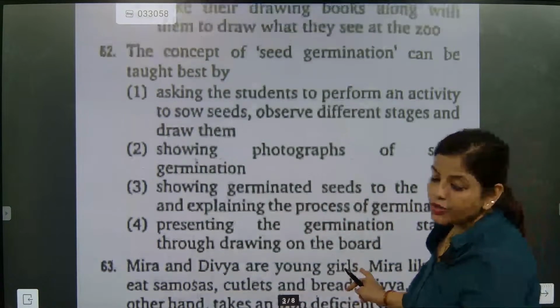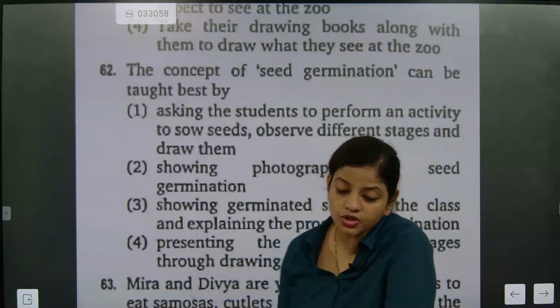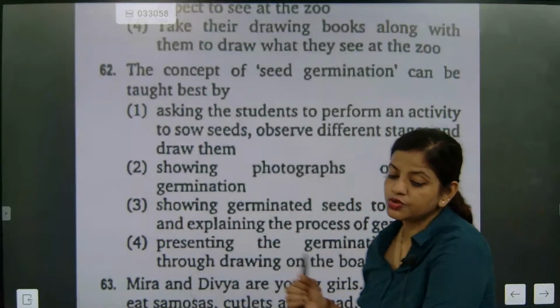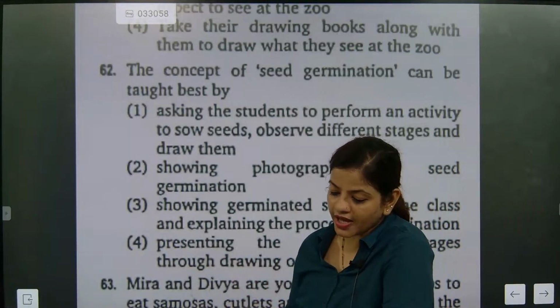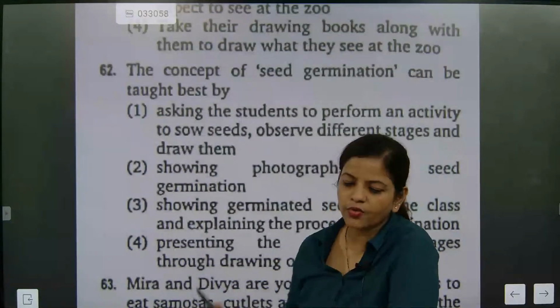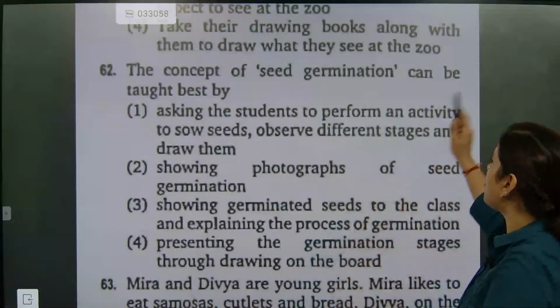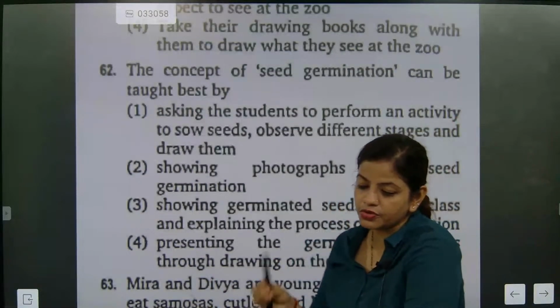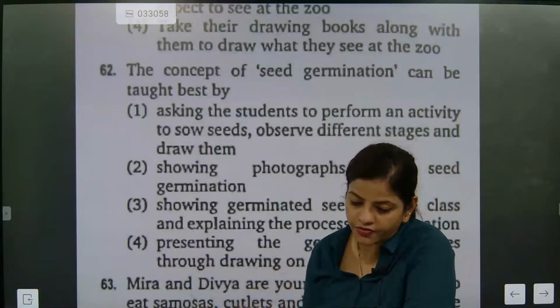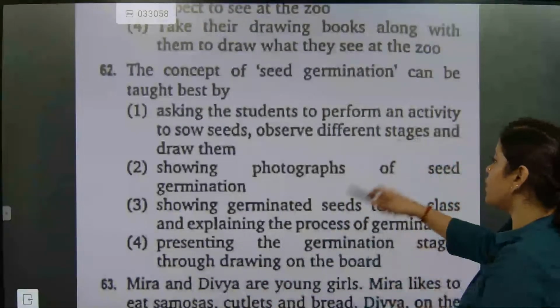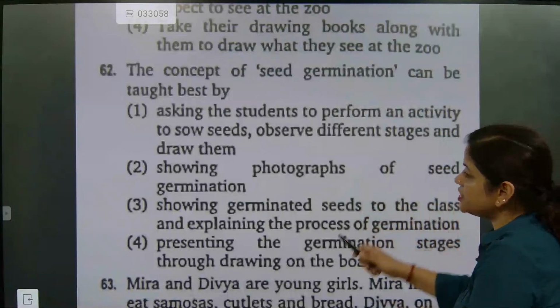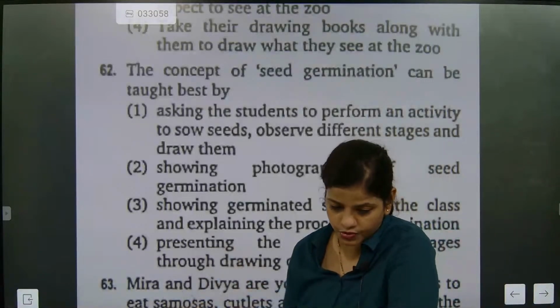So what you are going to do? First, asking the students to perform an activity to sow seeds, observe different stages and draw them. Means you need to do an activity, sow seeds, observe different stages and draw them. That is the first part. Second, showing a photograph of the seed germination. Which one do you prefer the most?